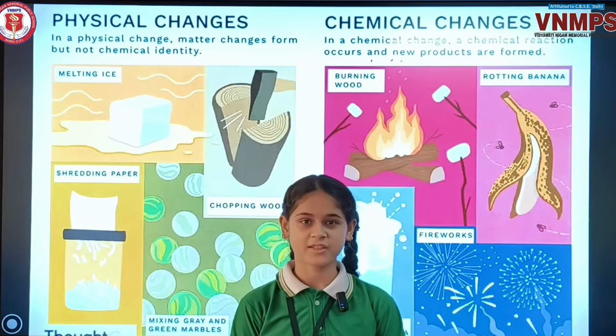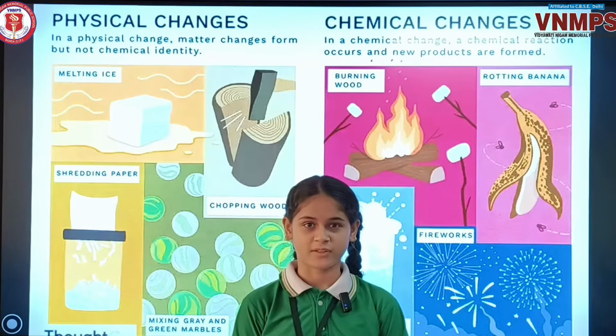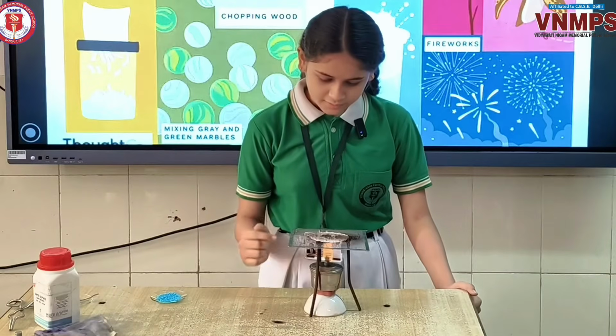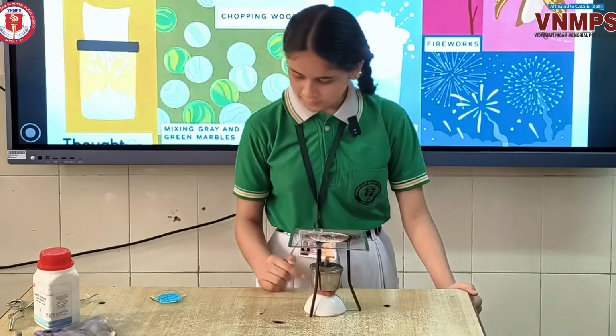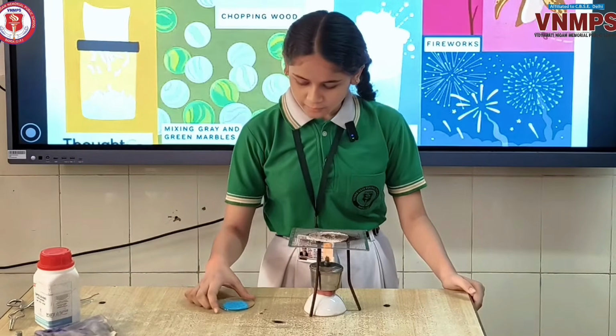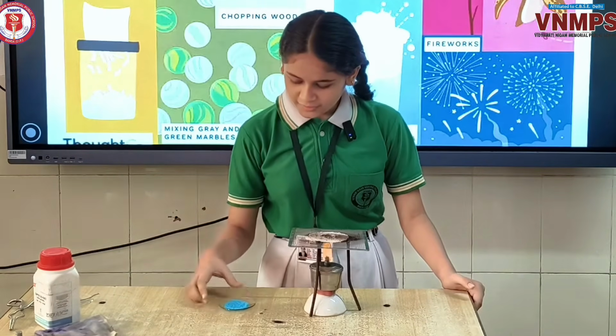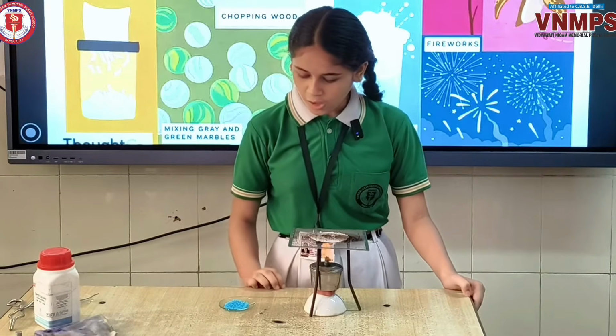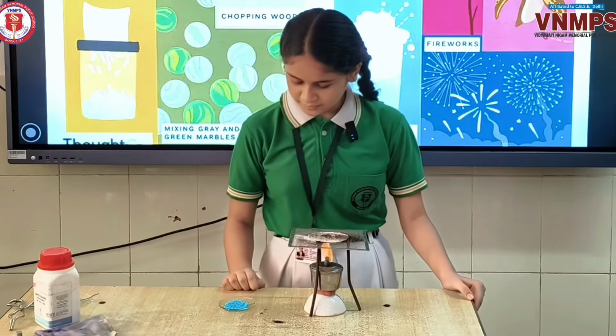Another example of physical change is the heating of copper sulfate. This is a burner, this is a wire mesh, and this is a stand. This is copper sulfate in blue color. Now, I will heat this copper sulfate to show how the water is evaporated from it.